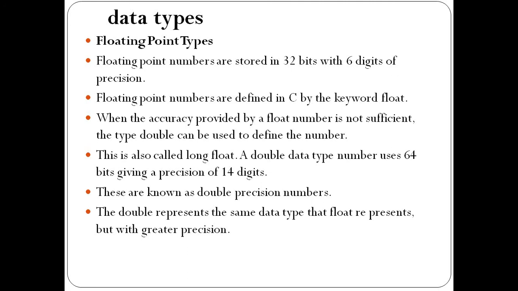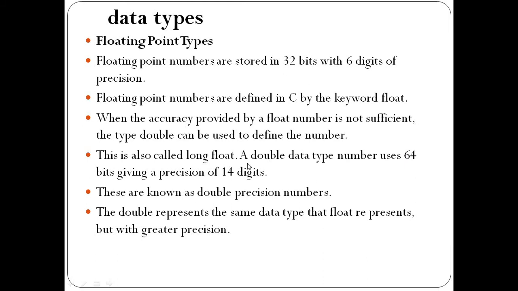Float and double are basically used to store precision numbers, that is fractional part numbers, but double has a longer range than float, because float has only 32 bits and allows only 6 digits after the decimal point, but double allows 14 digits after the decimal point and requires 64 bits.